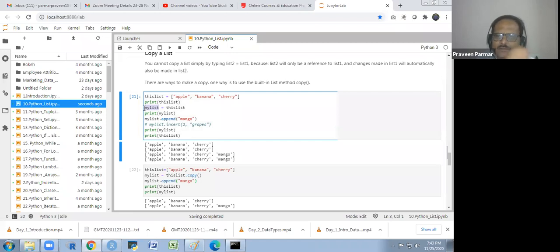Just like my name is Praveen Parmar, somebody calls me data scientist, somebody calls me professor, some doctor. The person is the same. The same thing is here. In Python, it will not copy. It will just be a reference of that with a different name. Okay.